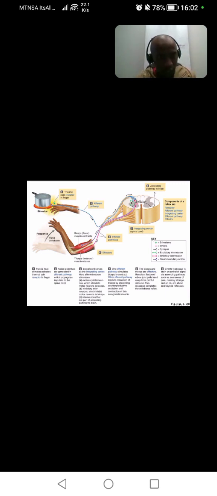How are the seminiferous tubules structured for their function of sperm production? The seminiferous tubules are lined with a layer of germinal epithelium.